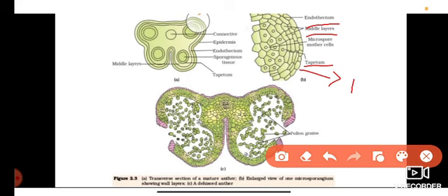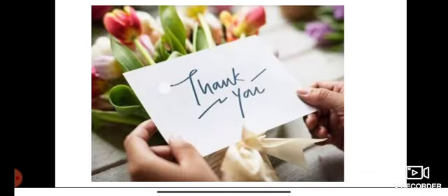In the center of the microsporangium, a specialized structure is present, that is the sporogenous tissue. Later that sporogenous tissue becomes the microspore mother cell. Hope it is clear. Thank you.